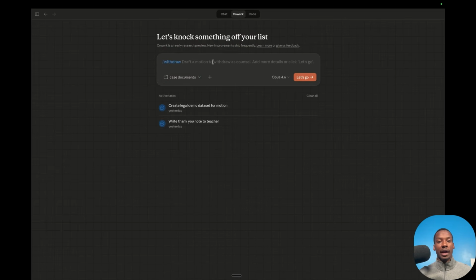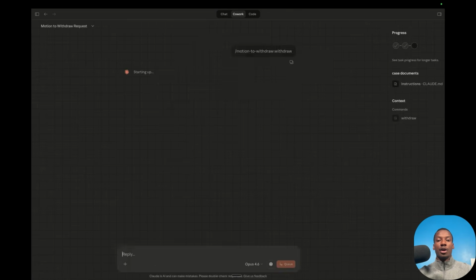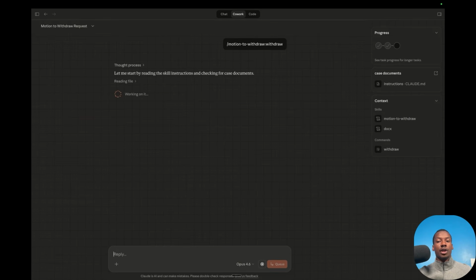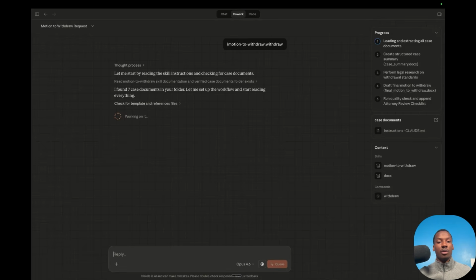And that is the command that tells Claude to use our plugin that we've built out, that again is specifically tailored to our specific workflow of how we do motions to withdraw. We tell Claude to use that command to draft this motion to withdraw. And then it's going to go out and execute our entire process that we've outlined for it on how to actually create this motion to withdraw. So it's going to read all the documents that we have in our folder. It's going to create a summary of the case, and then it's going to go off and do research that's relevant to the case. And then it'll come back and give us the research notes, and it will come back and give us the final motion to withdraw as well.